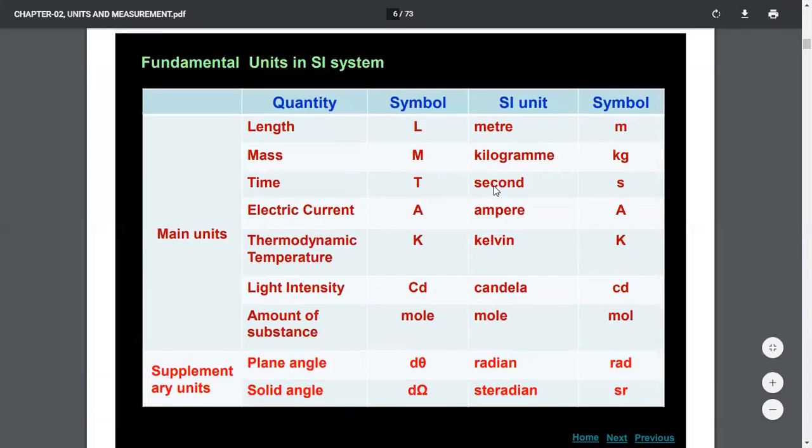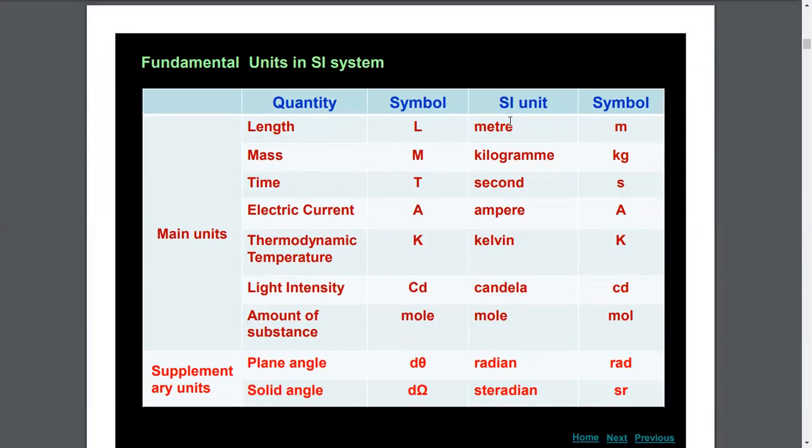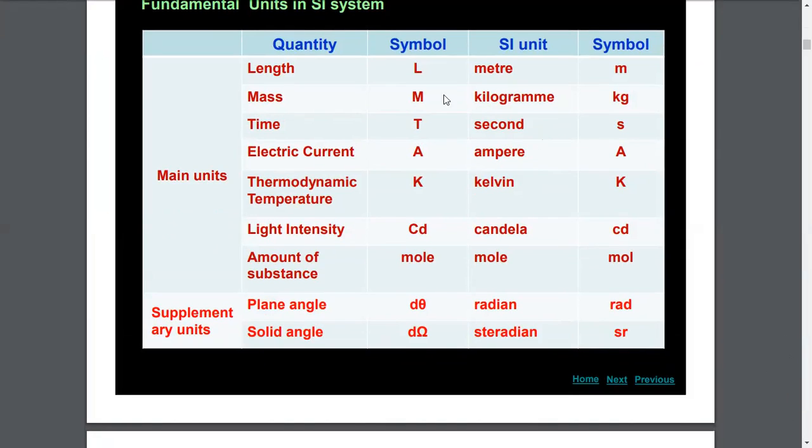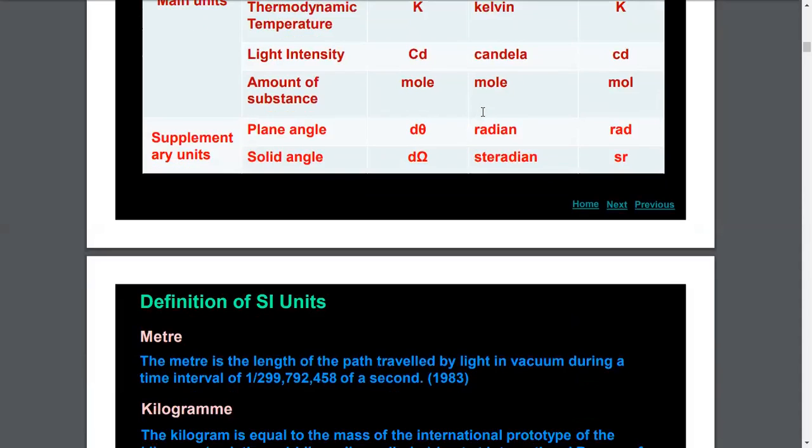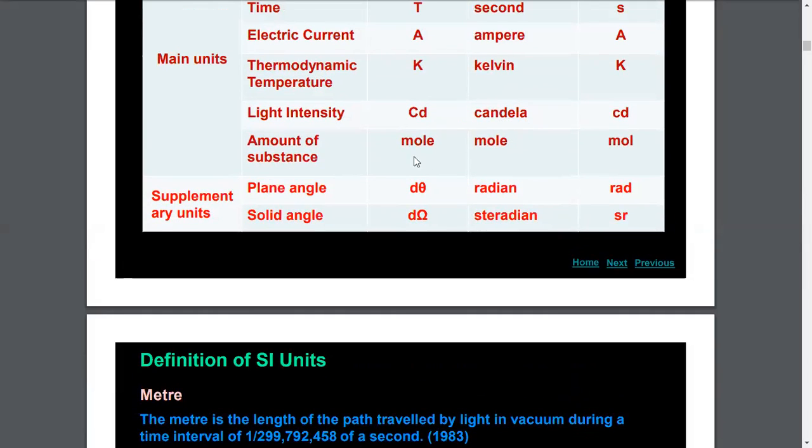Now come to the names of their units. Length has SI unit meter, so the name of the unit of length in SI system of unit is meter, that of mass is kilogram, that of time is second, that of electric current is ampere, that of temperature is Kelvin, that of luminous intensity or light intensity is candela, and of amount of substance is mole.